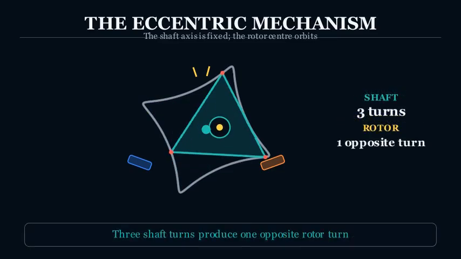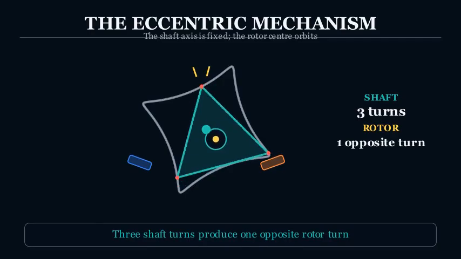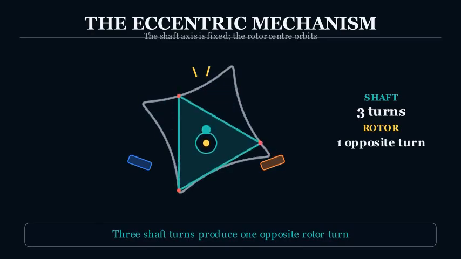Internal gearing constrains the motion. For 3 shaft rotations, the rotor makes 1 turn in the opposite direction.